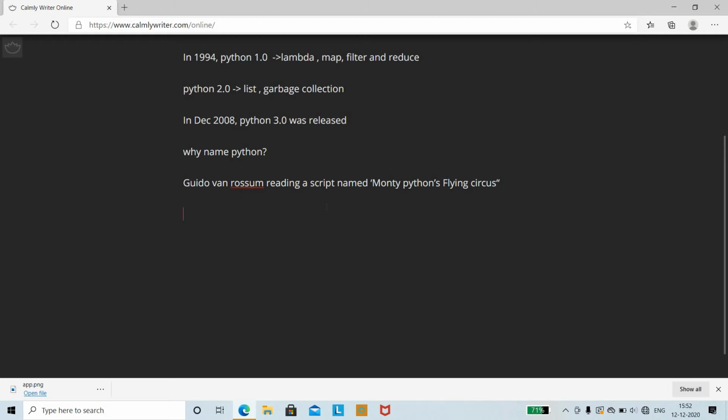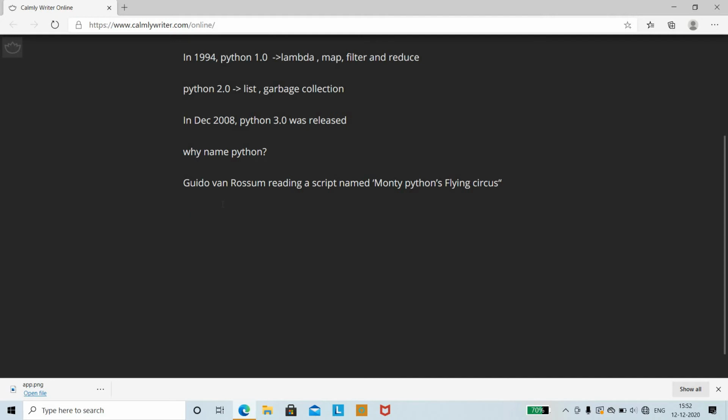So, Monty Python's Flying Circus. It is one of the popular comedy series on the BBC, and Guido van Rossum was reading the script of it. The founder wanted to select a name which is unique. Therefore he decided to select the name from this comedy series, Monty Python's Flying Circus. Upon reading the script, he thought that he could name the programming language Python.